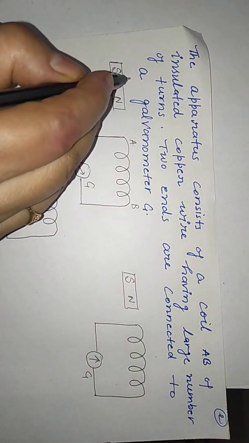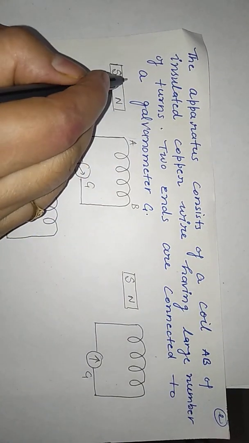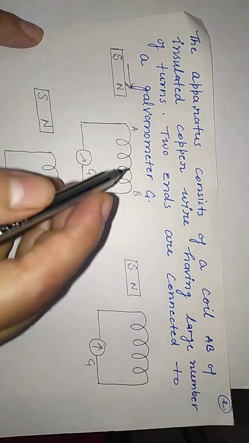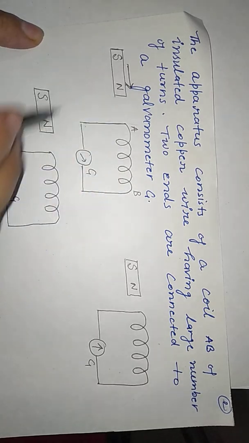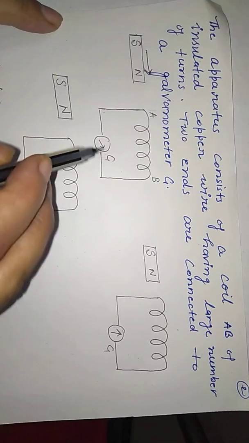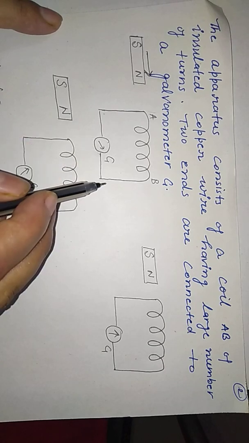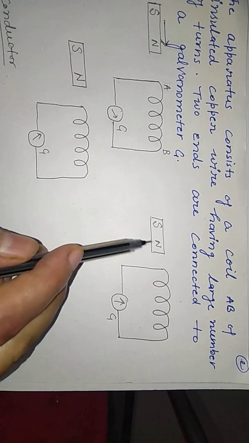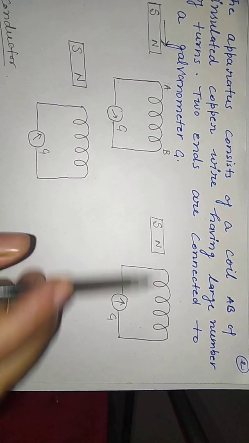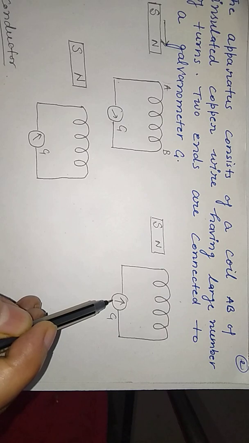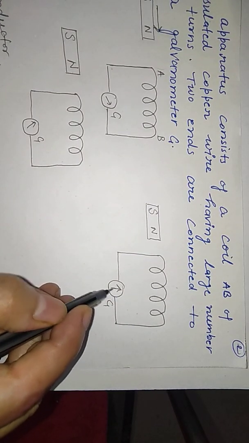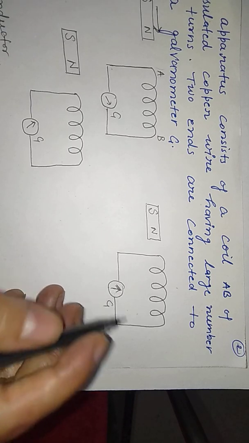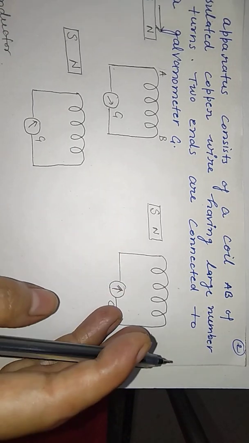Suppose we are moving the magnet towards the coil, then what will happen? The current will be induced in the coil, and due to that the galvanometer deflects to one side. Second, if the magnet is stationary, meaning there is no movement, there will be no deflection in the galvanometer. The needle of the galvanometer remains at the center position when there is no current, but when there is current it deflects either to the right side or the left side.